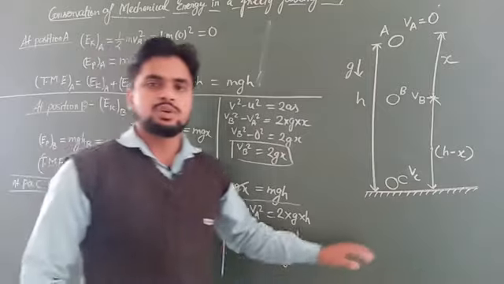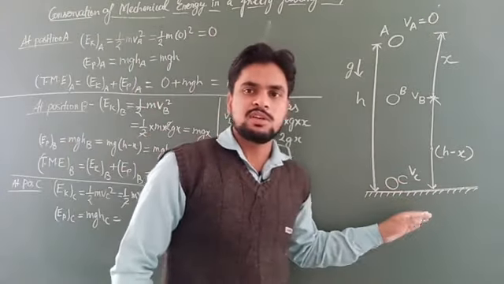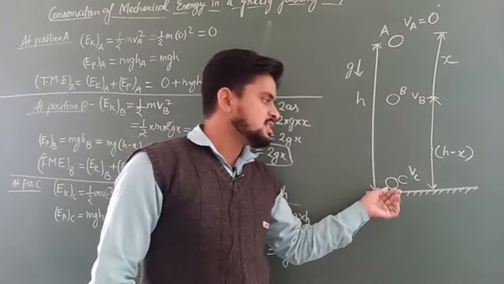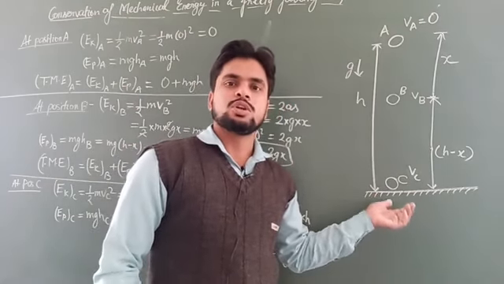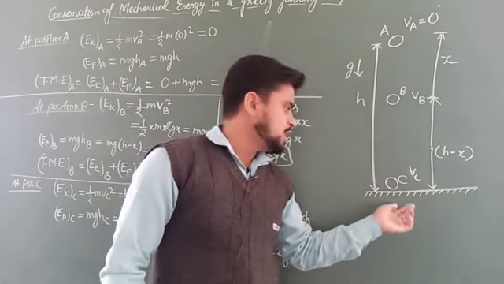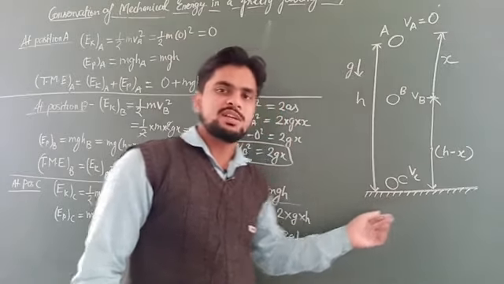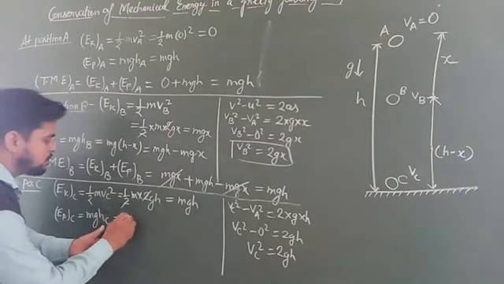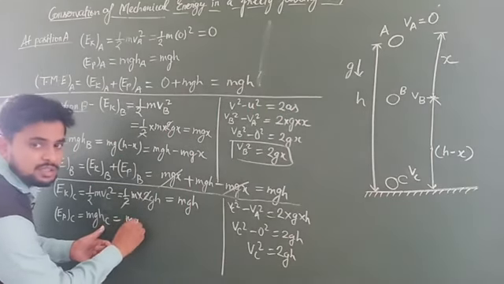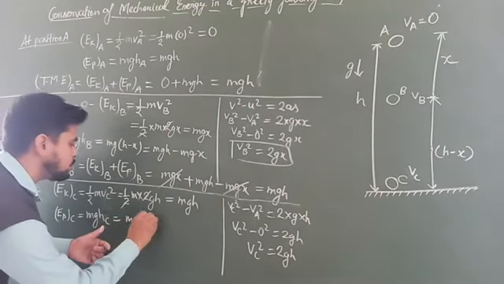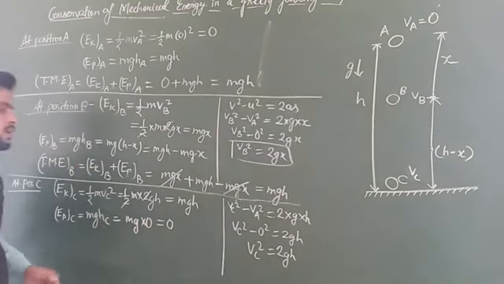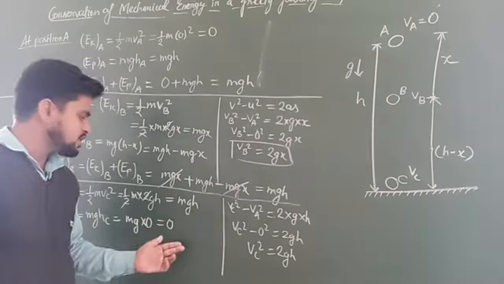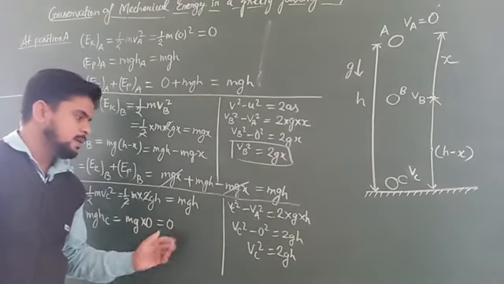Now students, I have already told you, C is that position when the object is just about to touch the ground level. It means it has negligible height, or you can say zero height. If it has zero height at this position C, then in place of hC we can write 0. So m into g into 0 equals 0. It means at this position C, kinetic energy is mgh while the potential energy is 0.